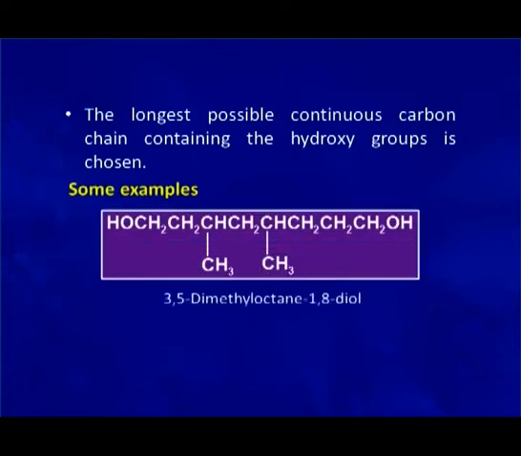Here you can see in this example, the main chain contains 8 carbon atoms and the terminal carbons have the hydroxy group. So, basically this molecule is octane 1,8 diol. If we number it from here, we see that the methyl groups come at position 4 and 6, whereas if we number it from the other end, the positions come out to be 3 and 5. So, you can very easily decide that the right IUPAC name for this molecule will be 3,5 dimethyl octane 1,8 diol and not 4,6 dimethyl octane 1,8 diol.